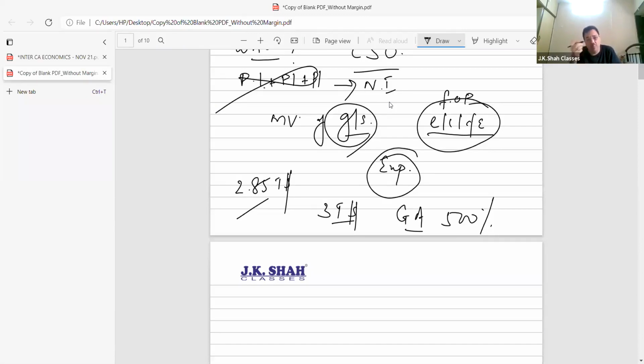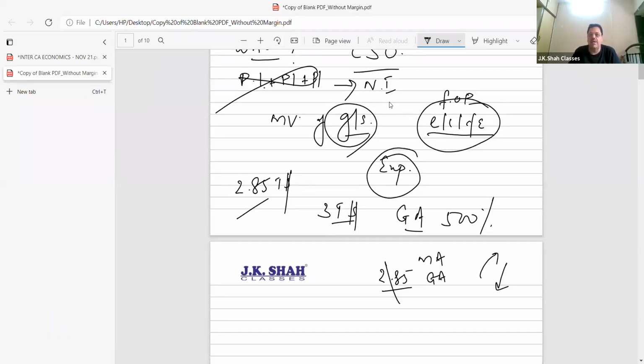Now see what I am coming to. If India's national income is $2.85 trillion, then $0.85 trillion is with Mukesh Ambani. $0.5 trillion is with Gautam Adani. Then what do you have and what do I have?